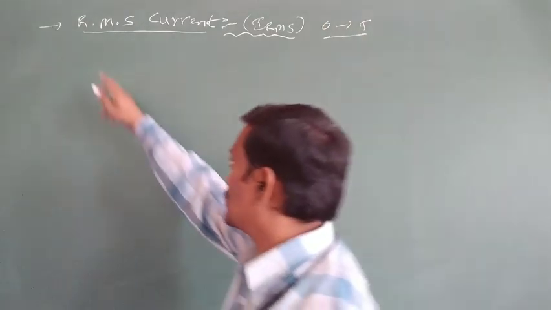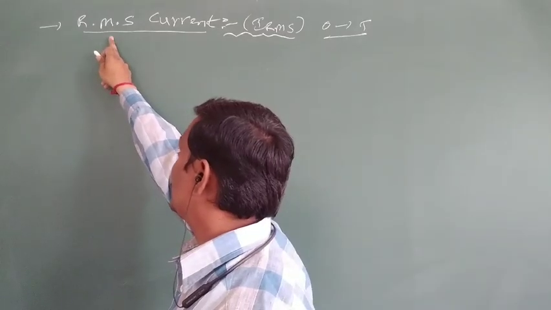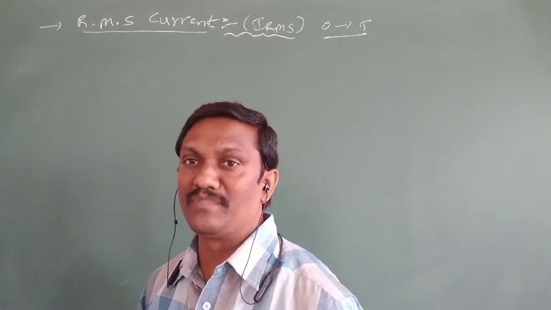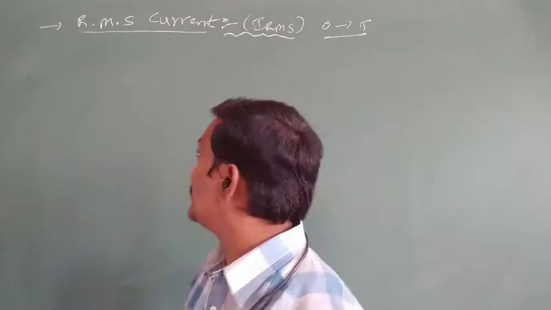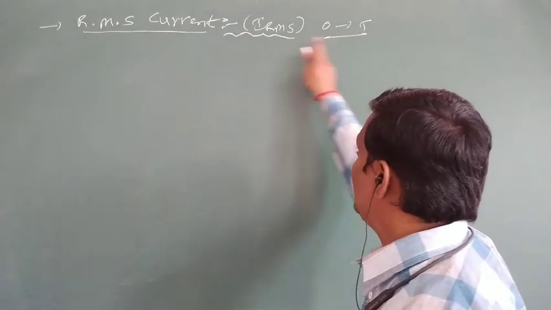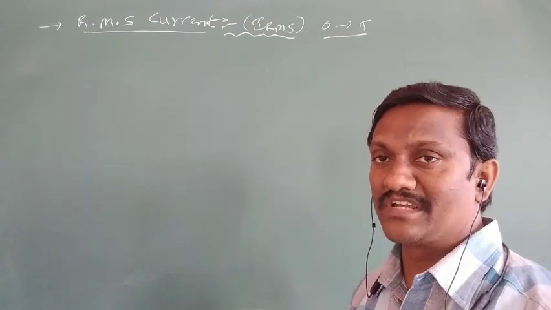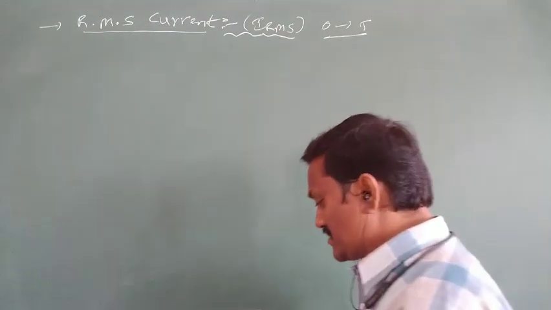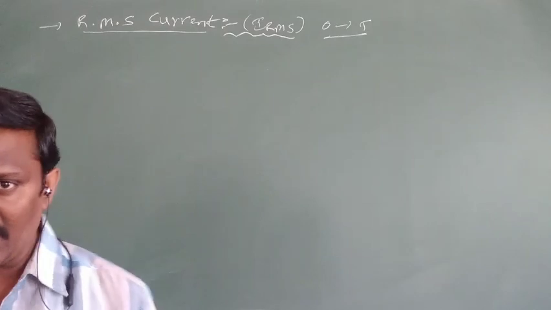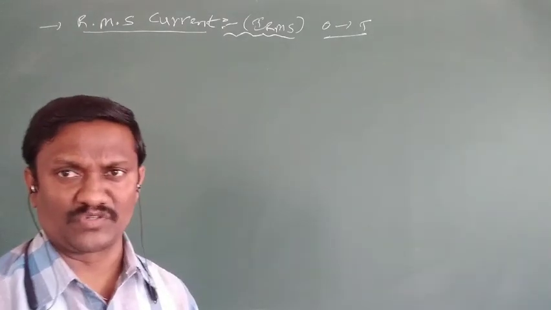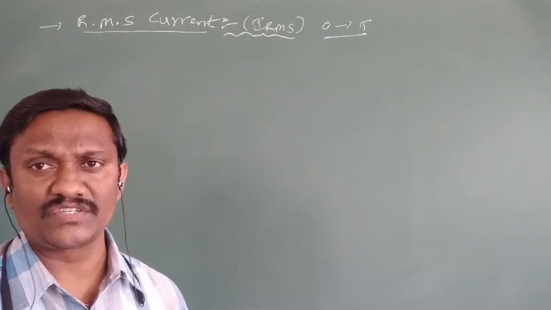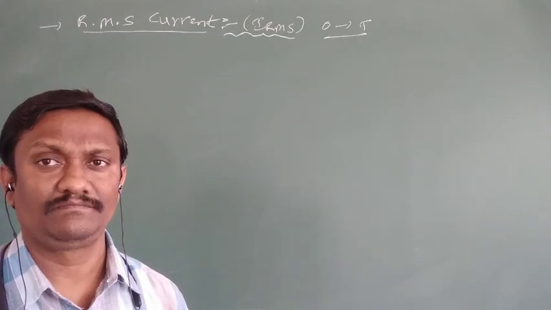R stands for root, M stands for mean, S stands for squares. The root of the mean of the squares of all instantaneous currents over a full cycle is called RMS current. It is also called the average current over a full cycle. The general average current over a full cycle is 0, but RMS current over a full cycle never becomes 0. So that is called RMS current.